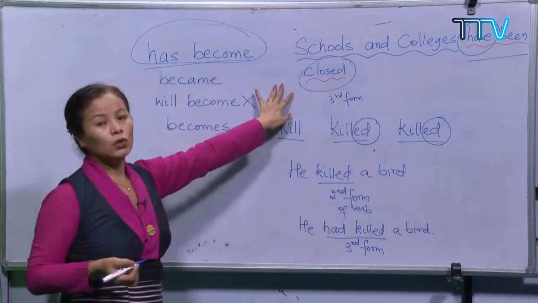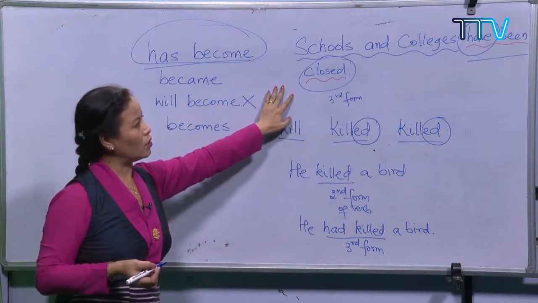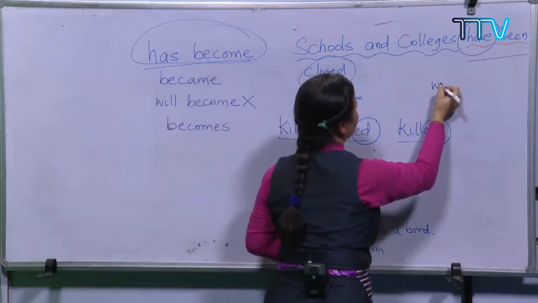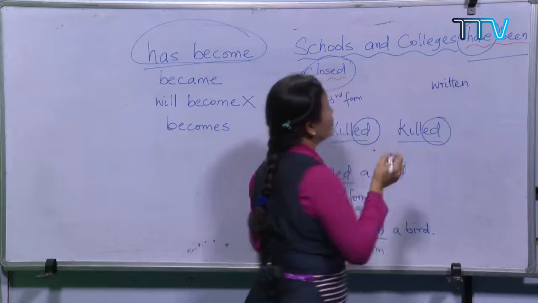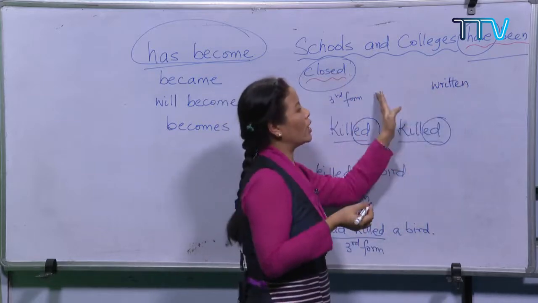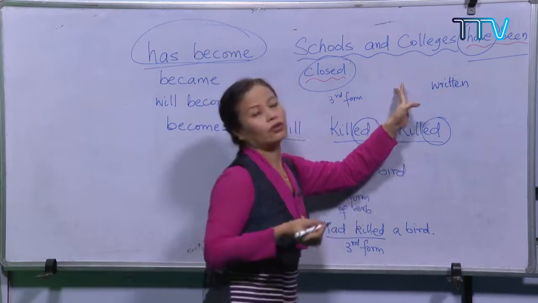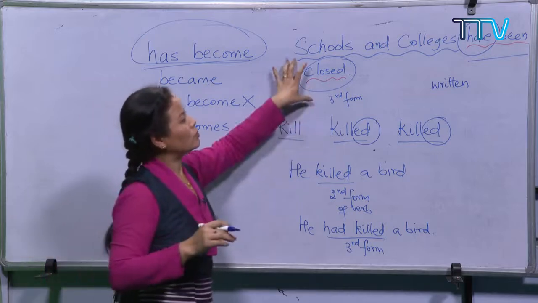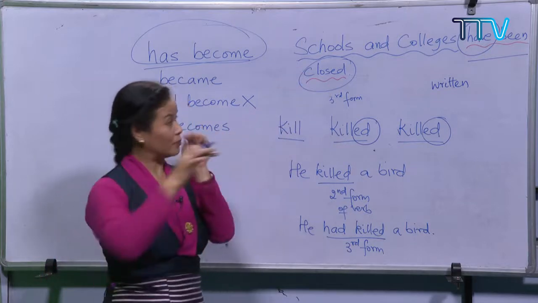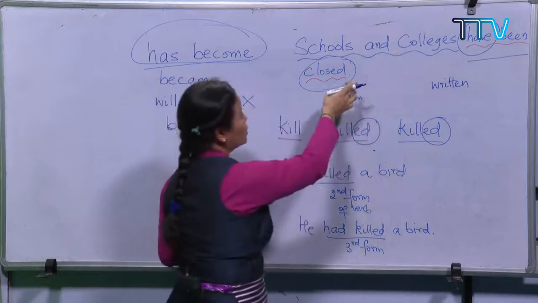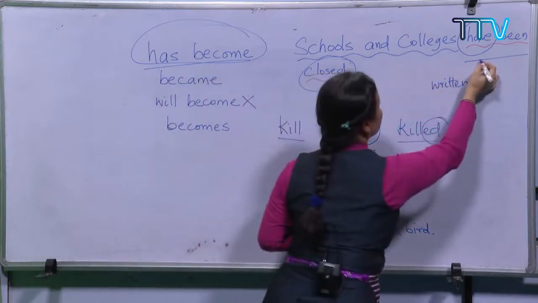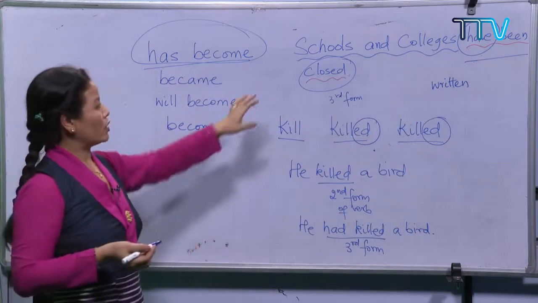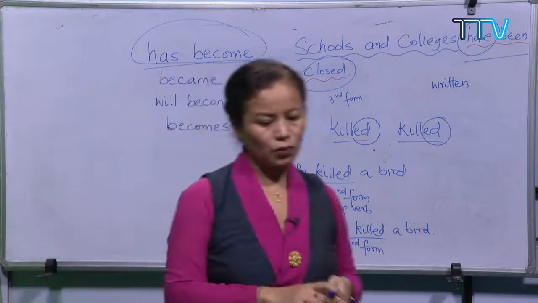Close, closed, closed. Sometimes we find the third form of the verb written in something else, like written, if you remember. We don't have the ed: write, wrote, written. So these are irregular verbs that do not follow a specific pattern. Sorry, I am just going out of the point in a way. Here I want to stress on this, have been closed because of the coronavirus, right? Next, I'll look at another one.